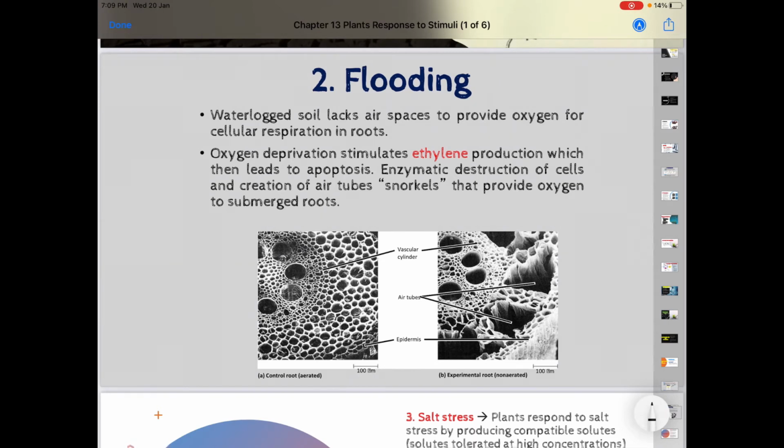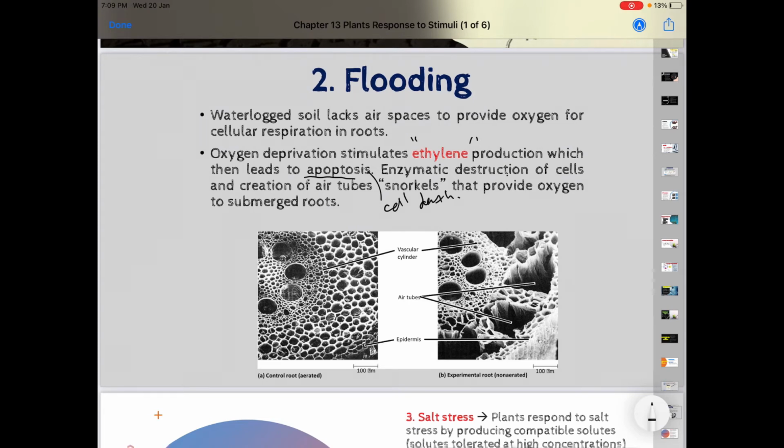The waterlogged soil lacks air spaces to provide oxygen. This oxygen is very important for cellular respiration in roots. So the oxygen deprivation will stimulate the production of ethylene hormone, and this ethylene will lead to apoptosis. Apoptosis is cell death. So what happens when the cell dies?